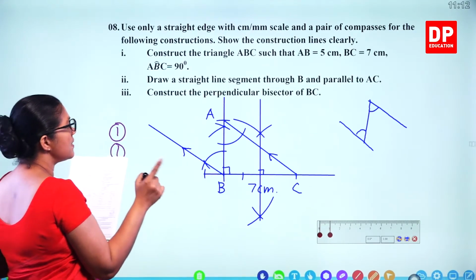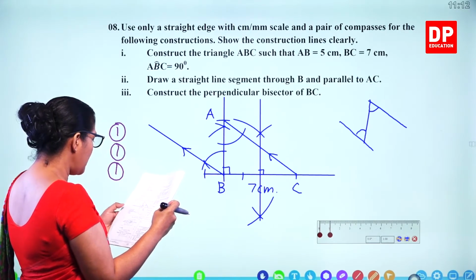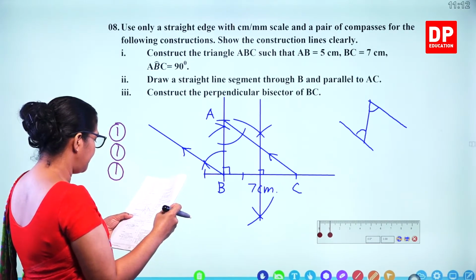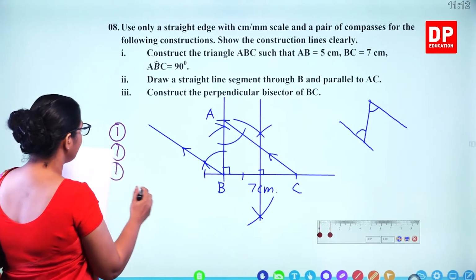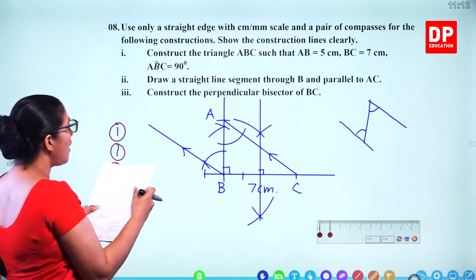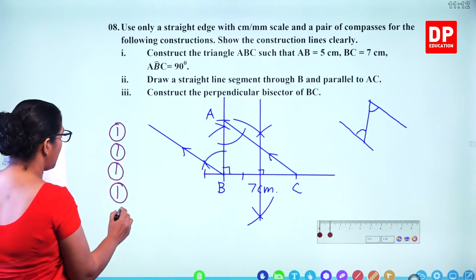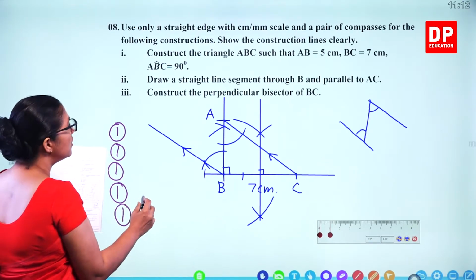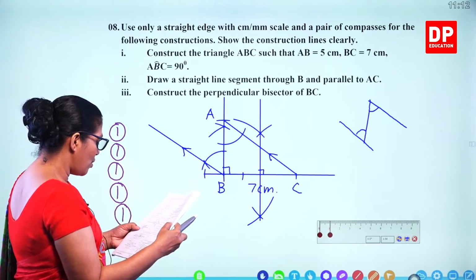AB length, BC length and the angle 90 degrees. And for drawing the parallel line, you are getting another 1 mark. And constructing the perpendicular bisector, another 1 mark. So 1, 2, 3, 4, 5 marks up to this point.